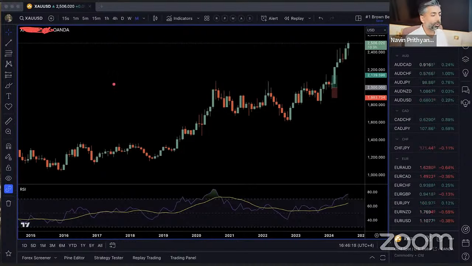Okay? So, for a period of time, prices were accepted at $1,800. So gold was on average accepted at $1,800, up and down a couple $100.